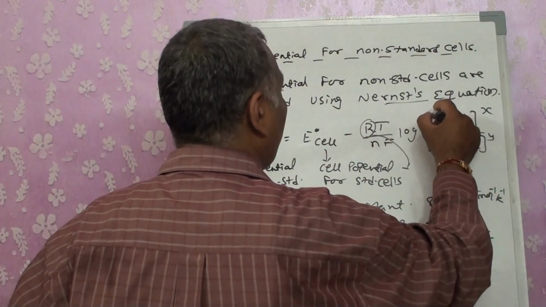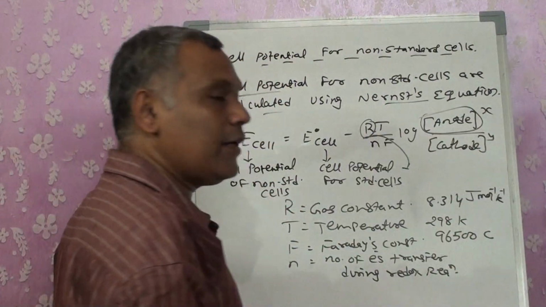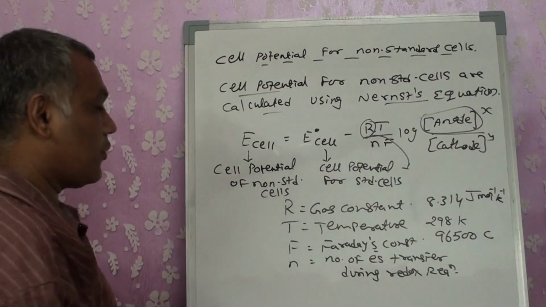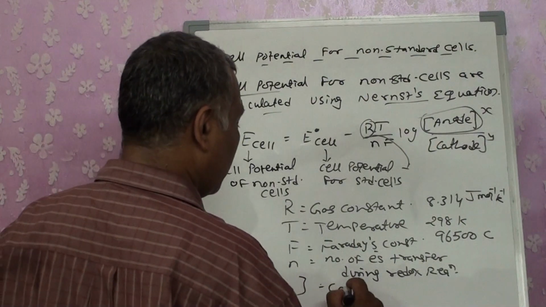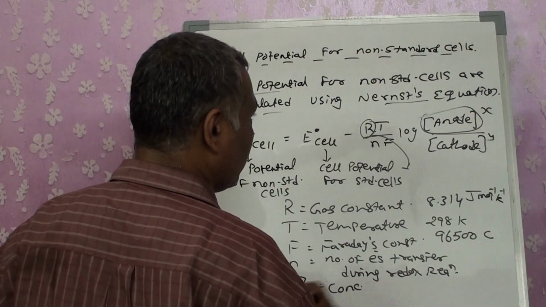Now these square brackets indicate the concentration.